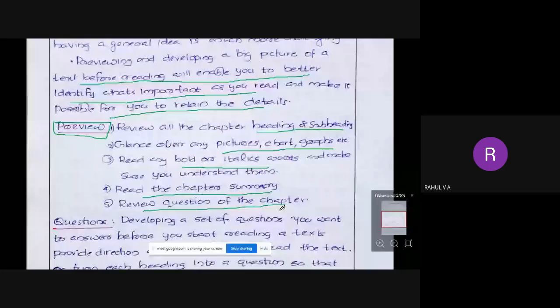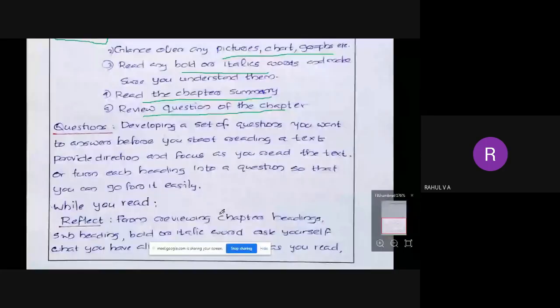Then you have to prepare questions. This is also the same point we have learned in the PQRST method: developing a set of questions. So the difference between this topic and the previous topic is that those are methods invented by scientists. Okay, PQRST and SQ3R methods are invented by scientists. Whatever we are doing now is the general concept to read the textbook. Generally speaking, these are the important points. That is the difference: those are specific methods proposed by some scientists, and these are the general concepts we have to follow when we are reading a textbook.